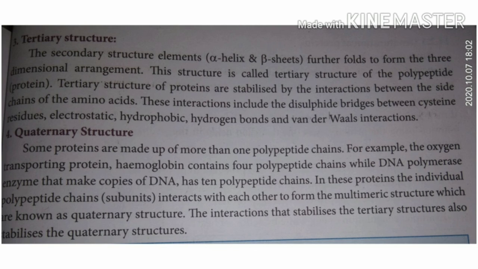Individual polypeptide chains interact with each other, forming the multimeric structure, that is called quaternary structure. So what are those interactions? Cysteine interaction, electrostatic, hydrophobic, hydrogen bond, and van der Waals interaction, which we already studied in the tertiary structure interactions.